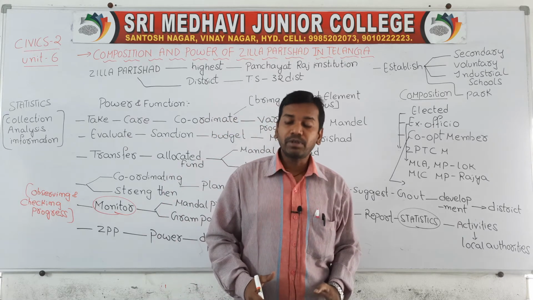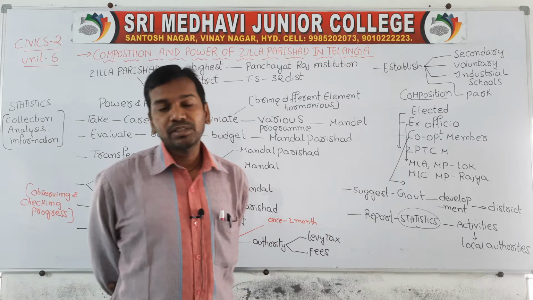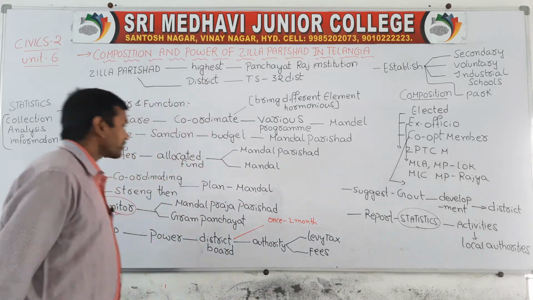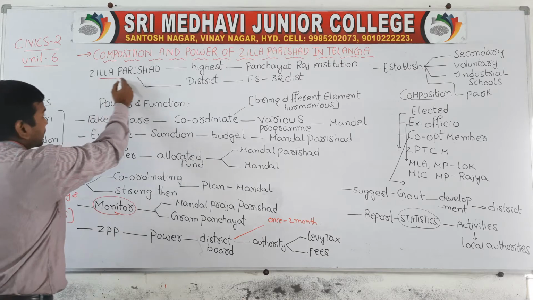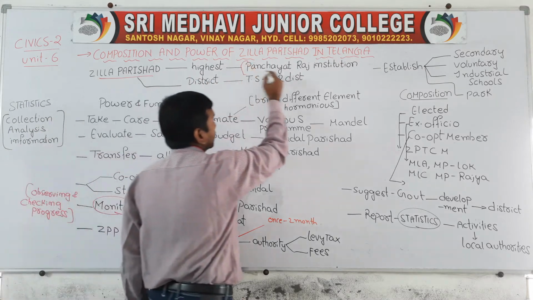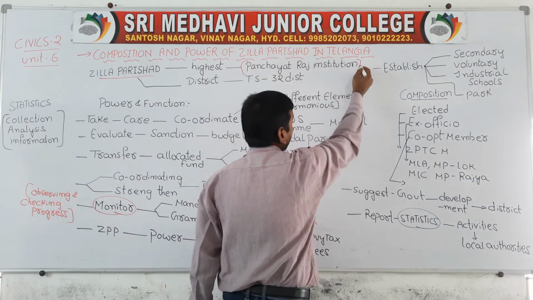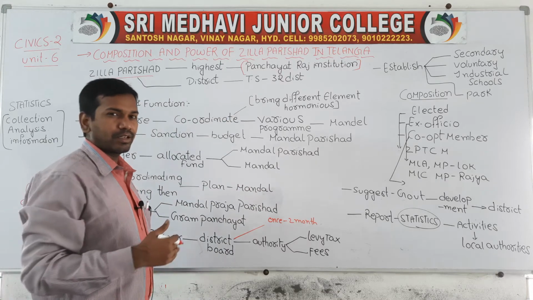Now we will go forward and discuss the powers and functions of Jilla Parishad. Children, already we have discussed that Jilla Parishad is the highest level in the Panchayat Raj institution. In the three-tier system, there is the district level, then the mandal level, then the village level.